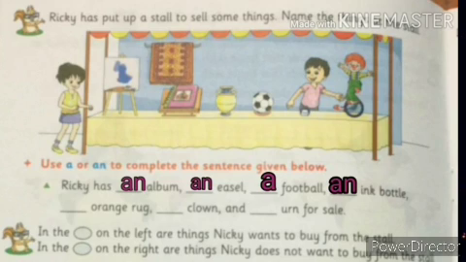So we have written an ink bottle. Next, dash orange rug. O is a vowel. So we have written an orange rug. Next, dash clown. C is a consonant. So we have written a clown. And dash urn for sale. Urn, U is a vowel. So we have to write an urn for sale.